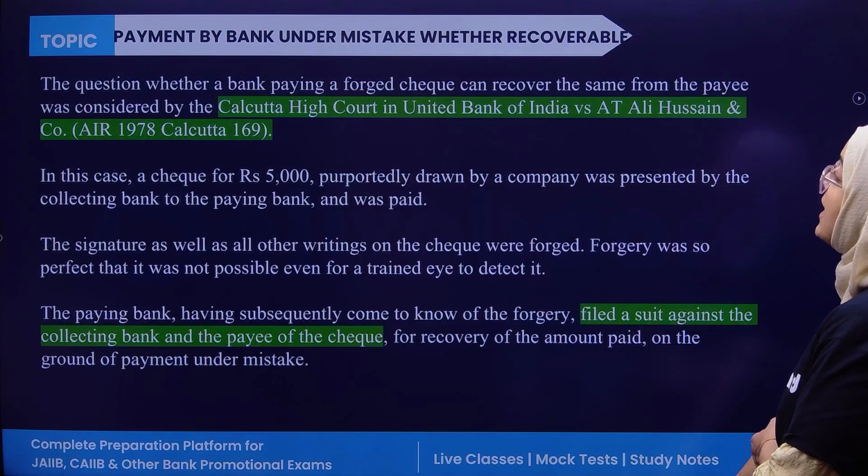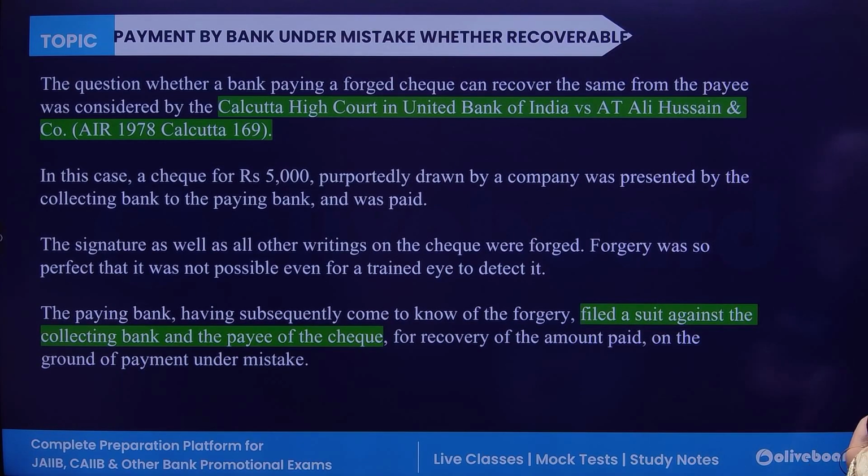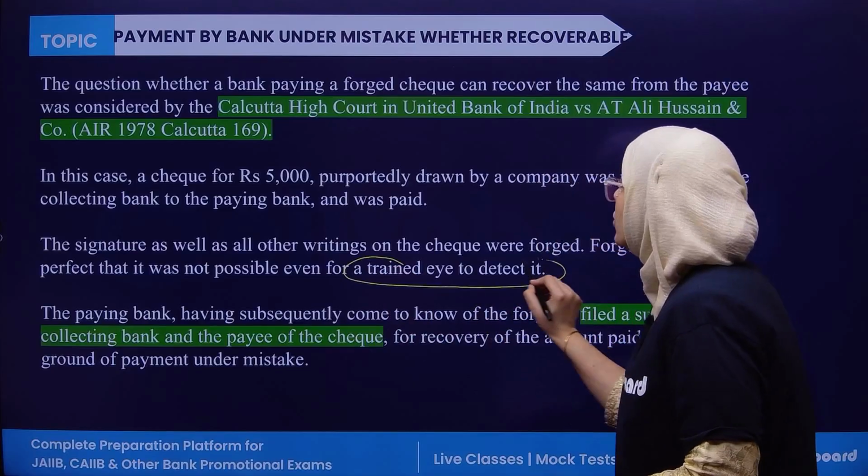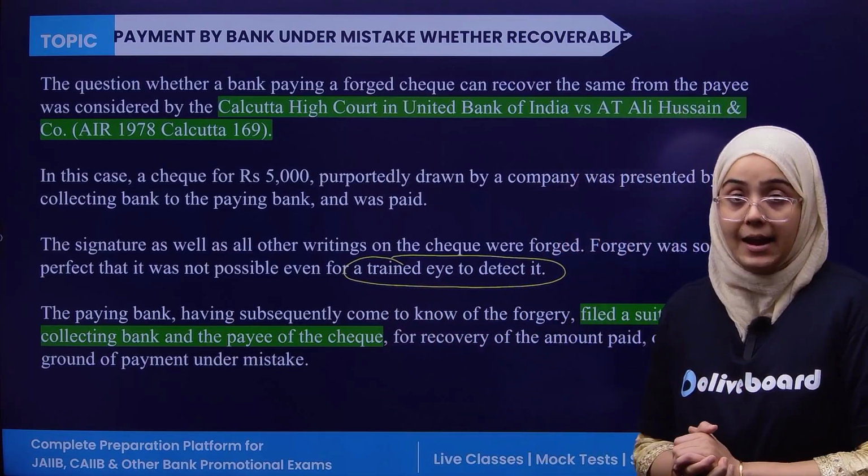Okay, now payment made by the bank under mistake, whether recoverable or not. Now in this case, a check of rupees 5,000 drawn by a company was presented by the collecting bank to the paying bank, and was paid. The signature and writing of the check was forged so perfectly that it was not even possible to detect it with a trained eye.